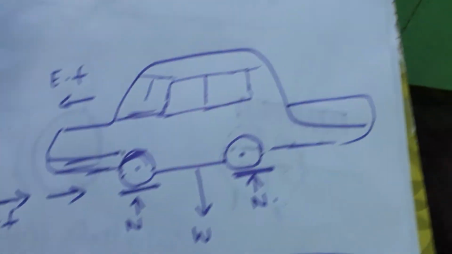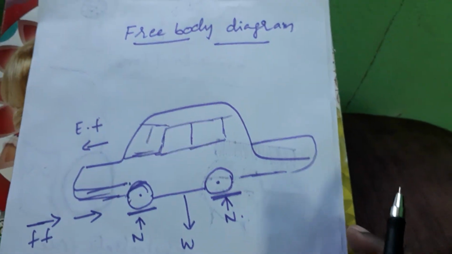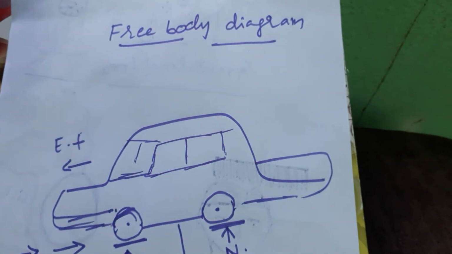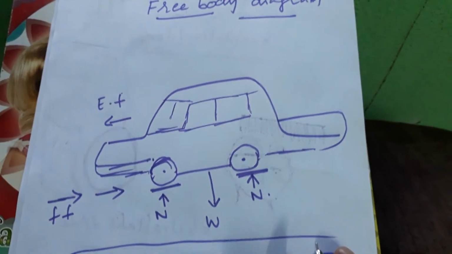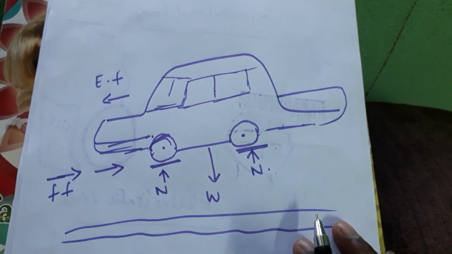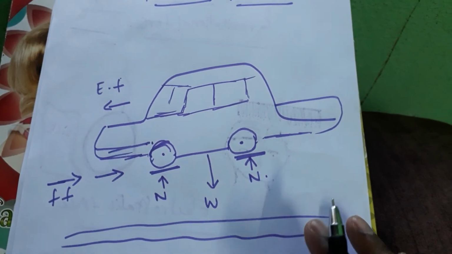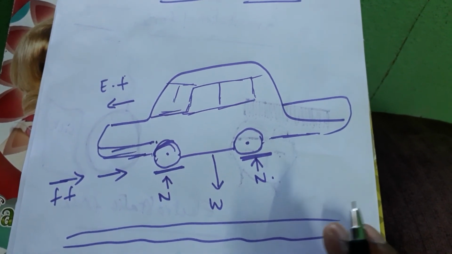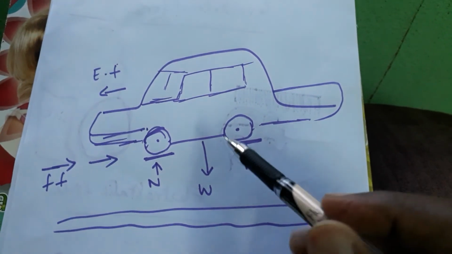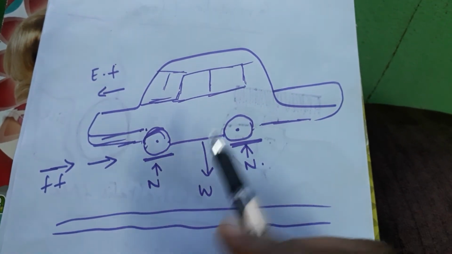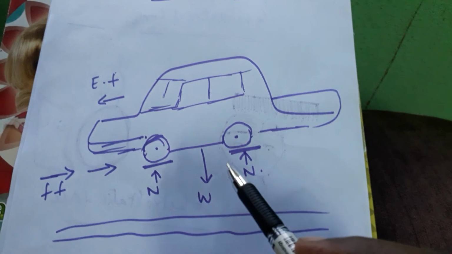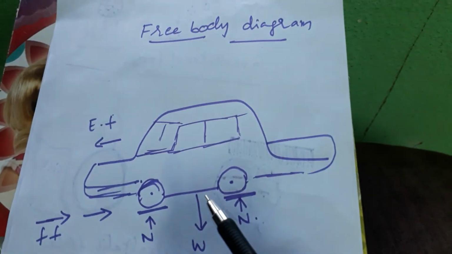Finally, when we discuss force, we also discuss the free body diagram. What is a free body diagram? The different forces acting on a body, shown in a diagram, is called a free body diagram.